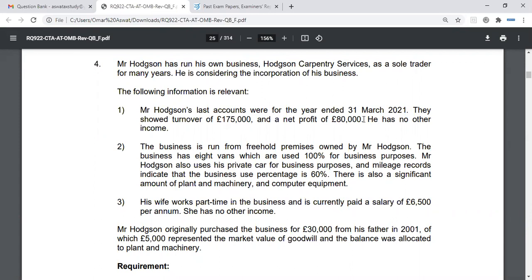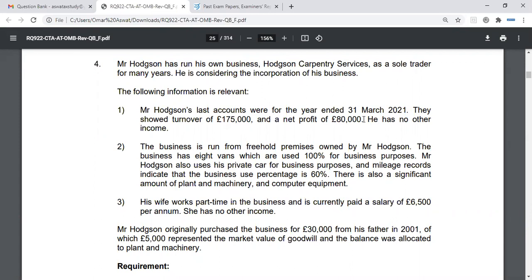The initial thing that jumps out at me is the fact that if he becomes a company, this whole private use of his car becomes irrelevant. Excellent. Good. 8 vans. And as he's transferring over an asset, the freehold premises, if he was to transfer that over to the company, would we consider badger relief?